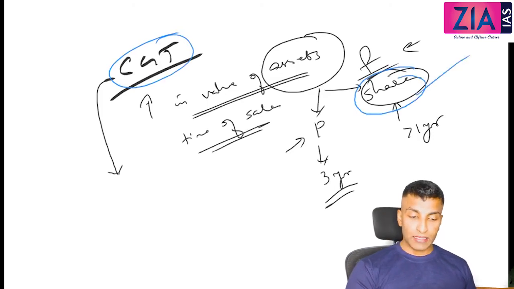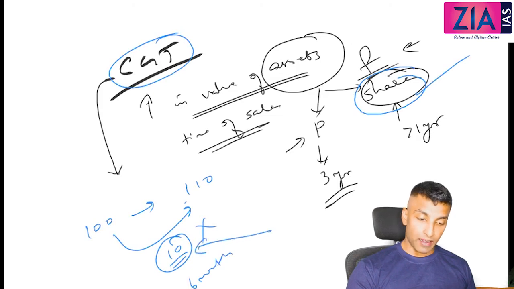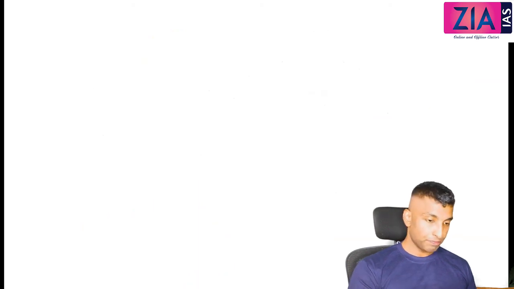That means you buy some share and keep it for 1 year, then sell it. You bought at 100 and you sell it at 110. So what is the gain here? You get 10. If you sell this after 1 year, this will not be taxed. But if you sell after, let's say, 6 months, then this 10 is the capital gain, and that will be taxed. I hope this is clear. If it is after 1 year, it won't be taxed. If it is short term, it will be taxed.